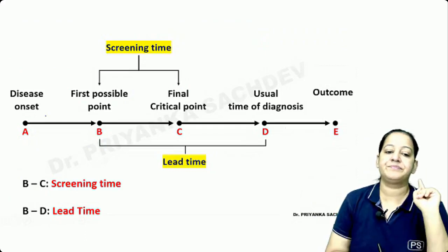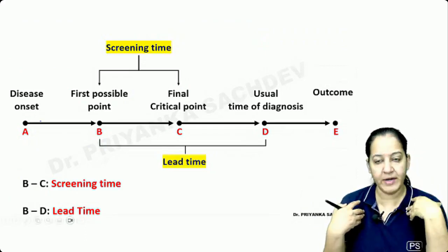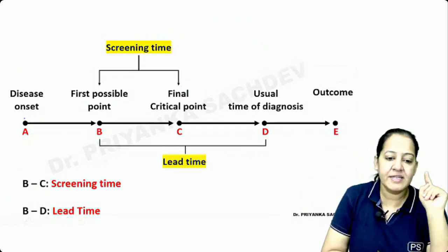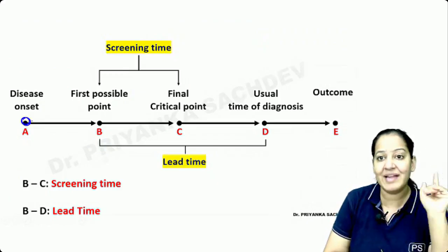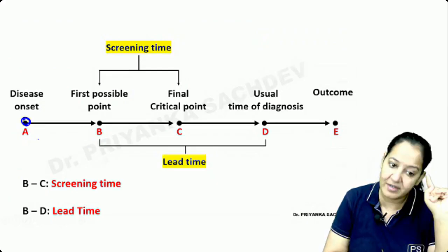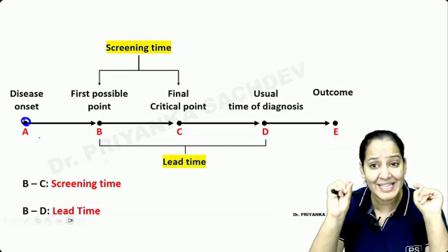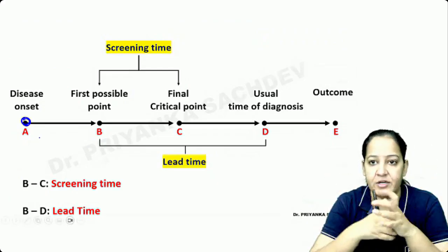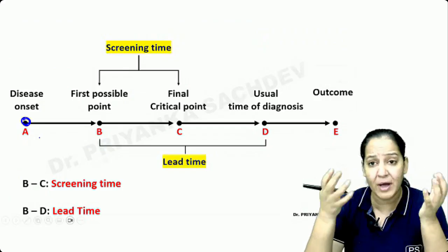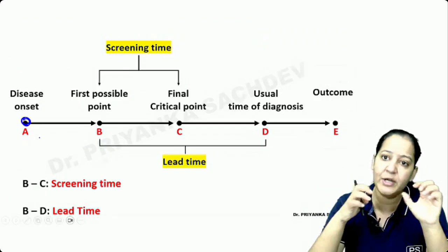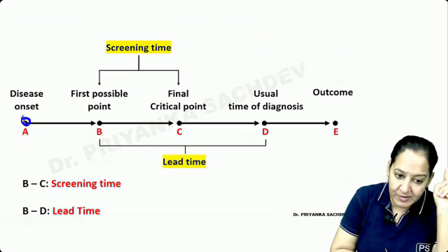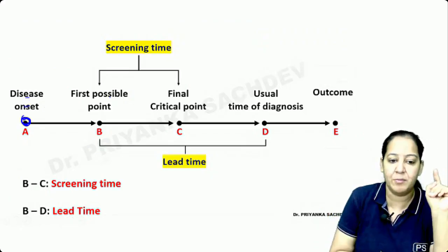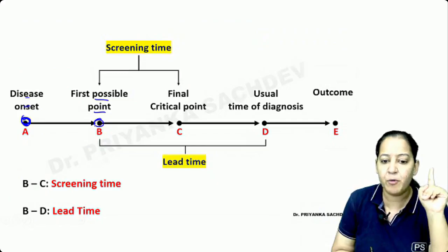Please understand. Imagine I'm a human body. Inside any human body, the disease has its onset. The disease has started. Now, there is no test in the world that can detect the disease at the point it started. The disease has to grow a little, at least a few centimeters, or there should be some biochemical changes. Only then can you detect it. So this is the point of onset. The disease has already started inside the human body, and this is the first possible point where some test can detect it.